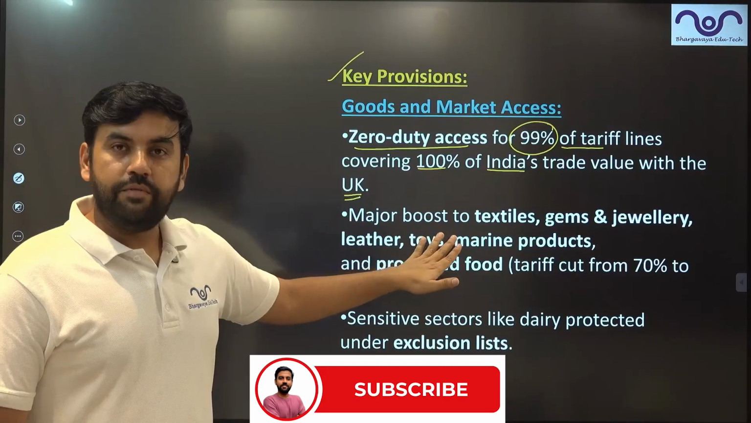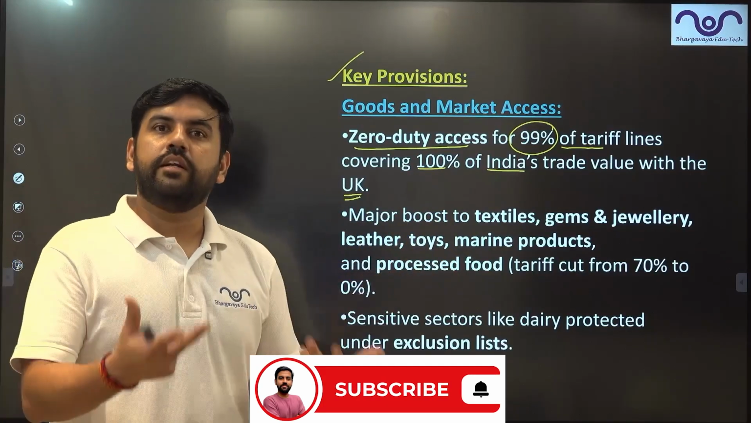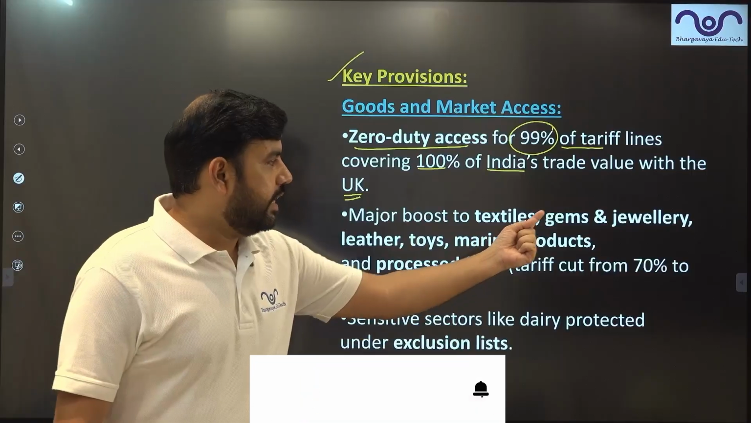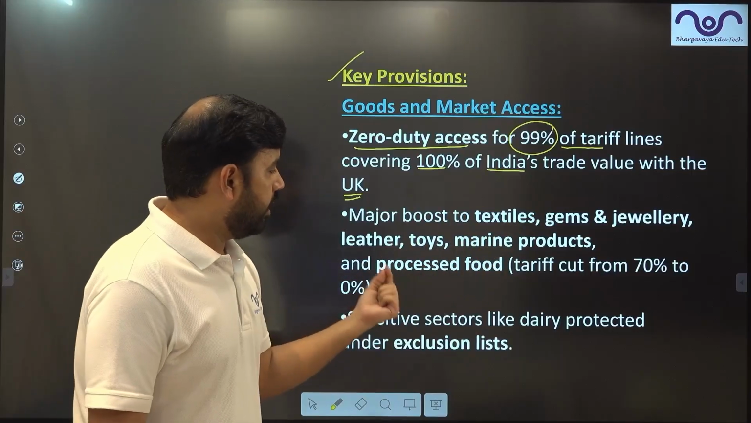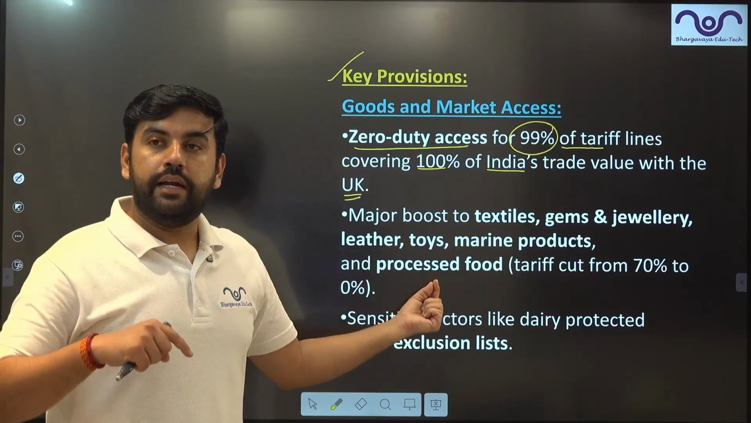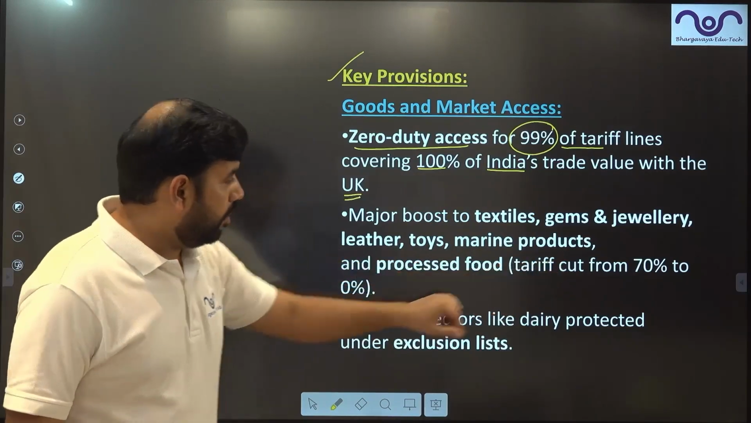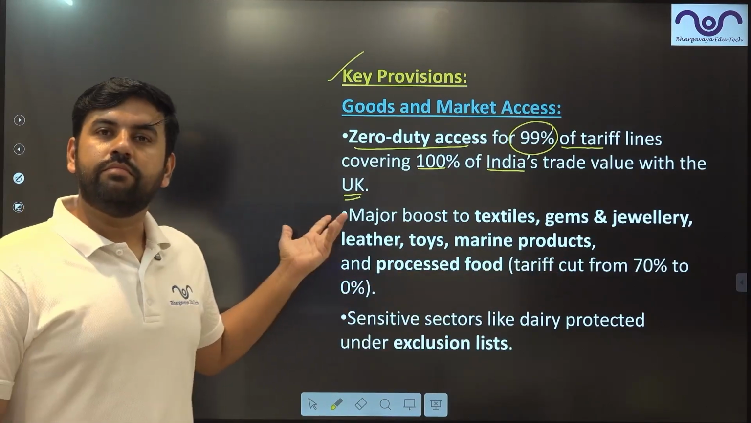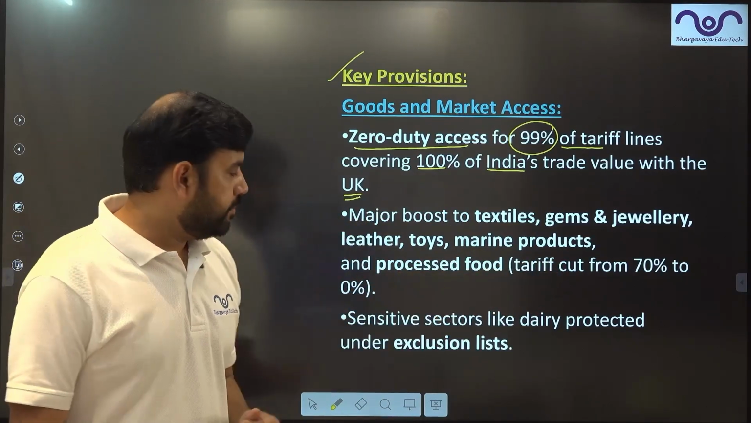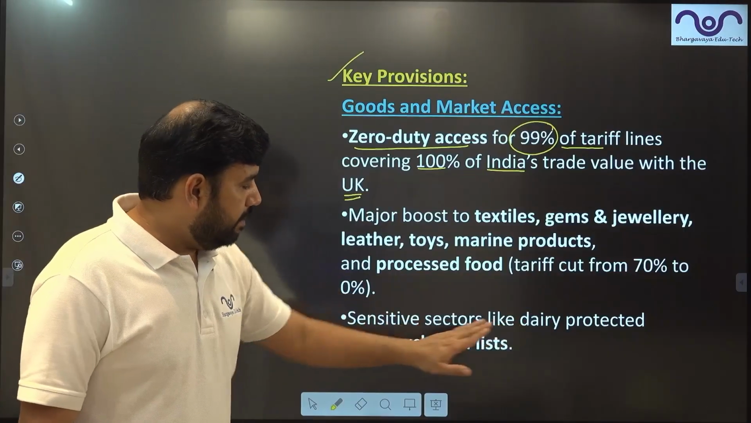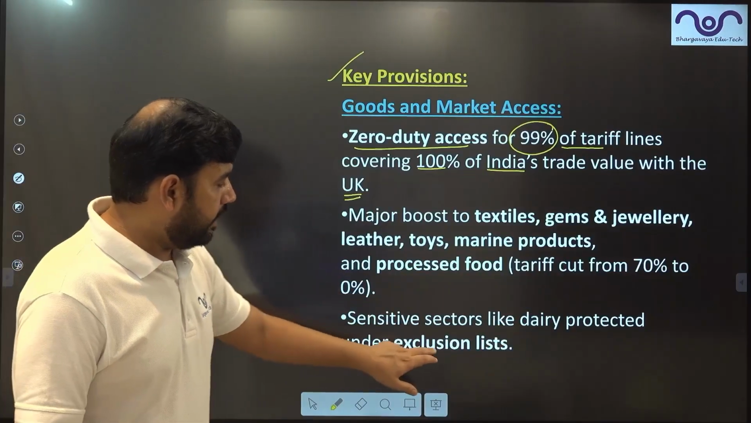Major boost will be given to which sectors? I mean, which sectors will get the best benefit out of this? Textile, gems and jewelry, leather, toys, marine products and processed food from India. Tariffs have been cut from 70 to 0, right? It's a win-win situation for India. Sensitive sectors like dairy are protected under the exclusion list.